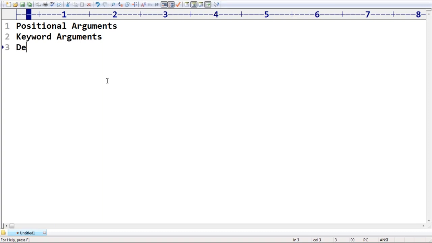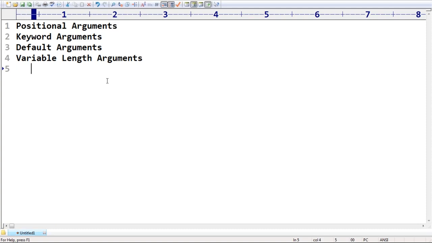Positional arguments, keyword arguments, default arguments. Are you getting it? Default arguments, you should be aware of them. The last one, very important: variable length arguments. Are you getting it? Variable length arguments, you people should be aware of them.